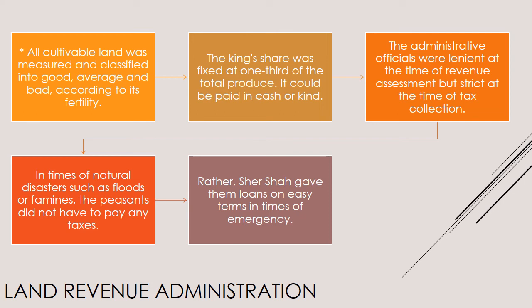Land revenue administration. All cultivable land was measured and classified into good, average and bad according to its fertility. The king's share was fixed at 1/3 of the total produce. It could be paid in cash or kind. The administrative officials were lenient at the time of revenue assessment but strict at the time of tax collection. In times of natural disasters such as floods or famines, the peasants did not have to pay any taxes. Rather, Sher Shah gave them loans on easy terms in times of emergency.